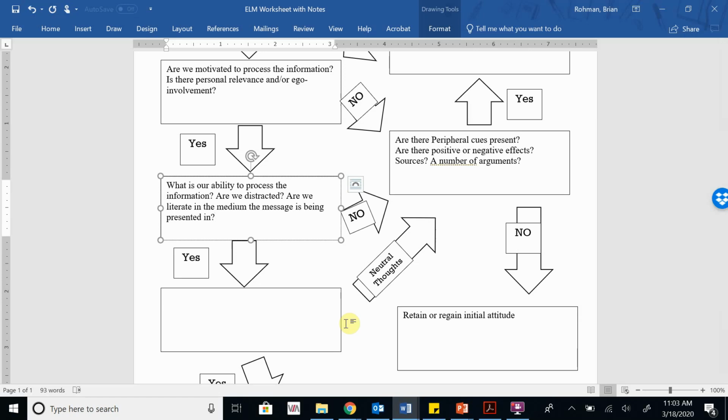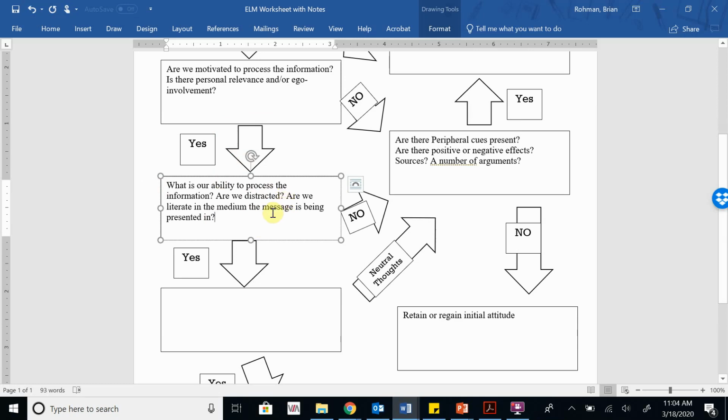So if we're distracted, right? Maybe a commercial comes on, my ears perk up a little bit, but then I get a phone call or a text message or a Snapchat or whatever, and I decide to answer it because it's from someone I haven't heard from for a couple weeks. Well, okay, now I have to go back over here to peripheral, right? I go back into this peripheral route. I can't go forward. Maybe we're distracted in something else. Maybe I'm making dinner and the TV's on, and I start to get motivated to listen, and then the timer goes off, and I have to pull something out of the air fryer. I don't know. Any number of things can distract us here.